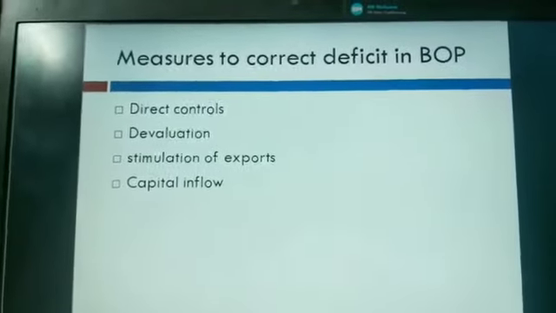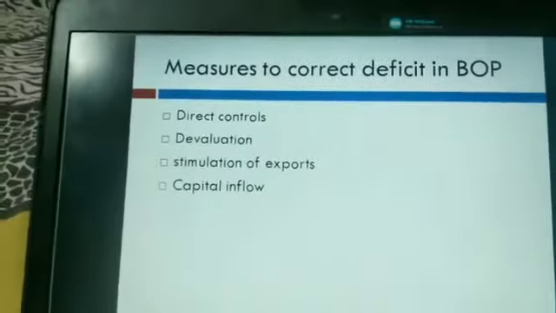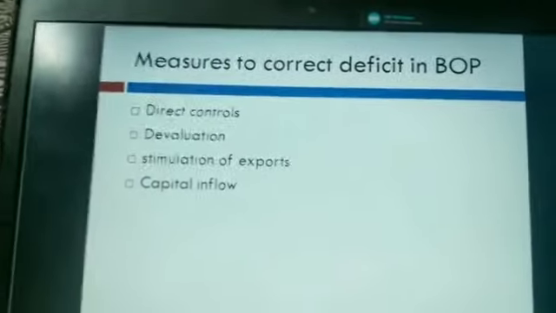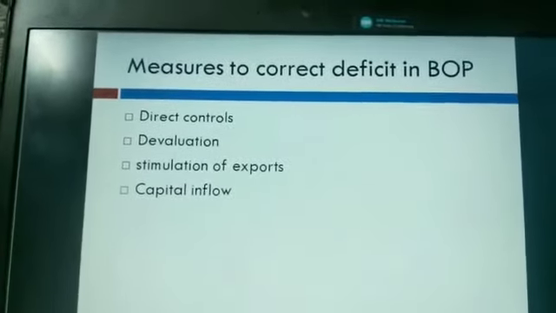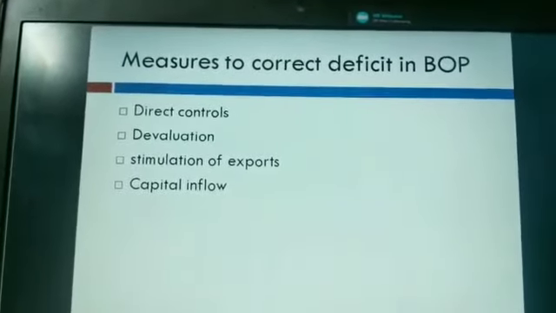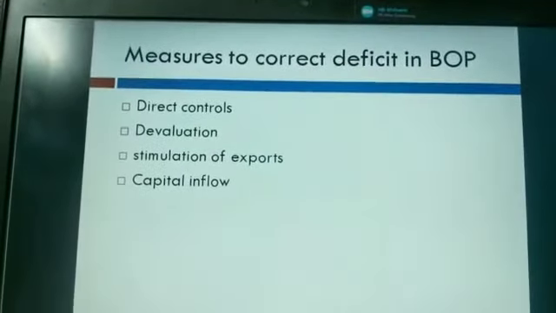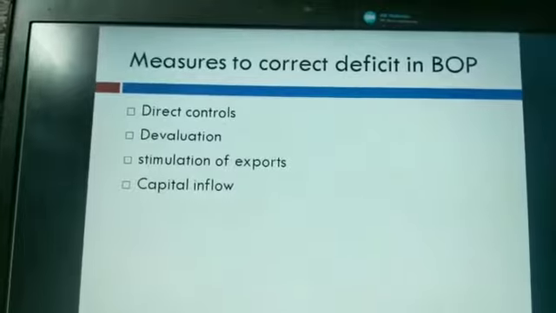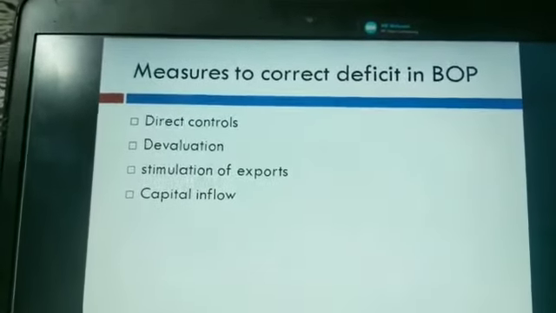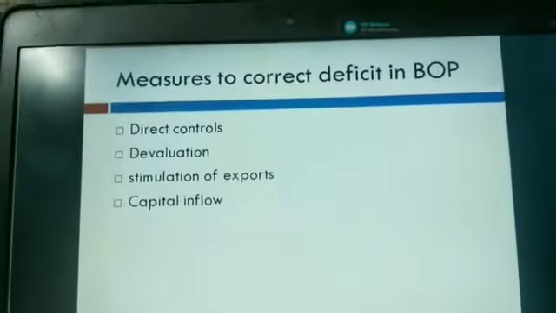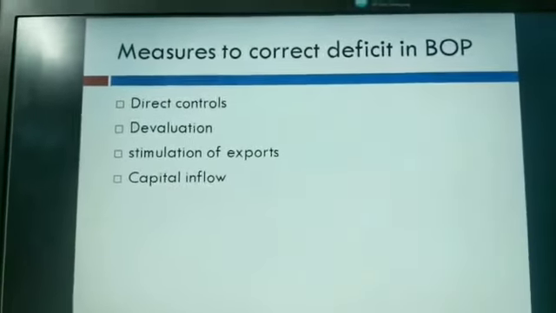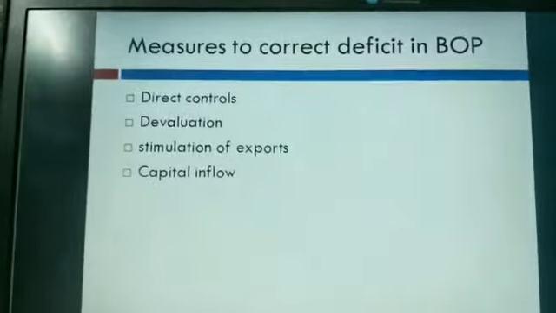Second point is devaluation. Devaluation raises the domestic price of imports and reduces the foreign price of exports of a country. So devaluing its currency in relation to the currency of another country also helps to correct deficit in BOP. The third point is stimulation of exports.